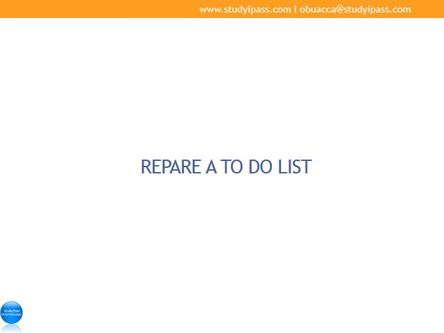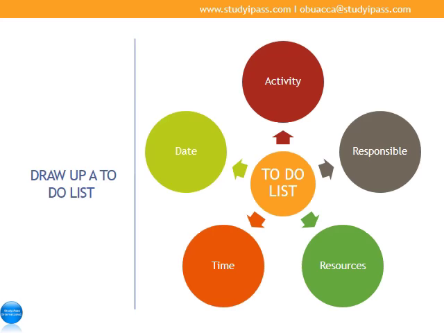Now let us look at the key components of the to-do list. The first one looks at activities you carry out. Okay, identify who is responsible for each activity, what resources you need to carry out those activities, and the hours you need to work on the RAP. Remember, this is very, very important because many students are not able to submit the work on time and also not able to conduct proper analysis and in-depth evaluation of financial and business performance, and this results in the student failing.